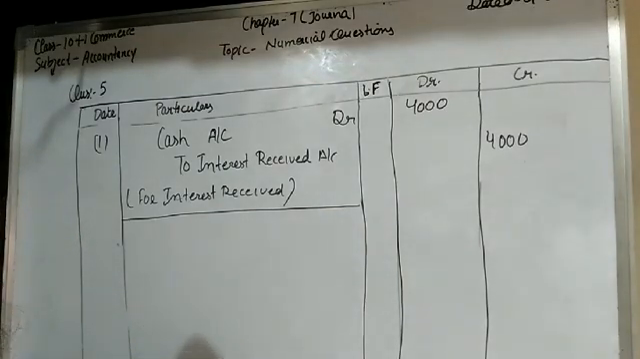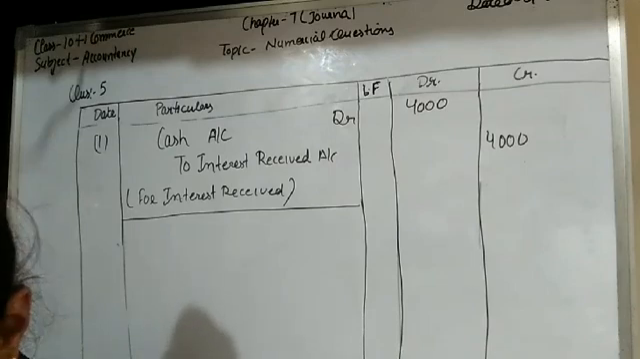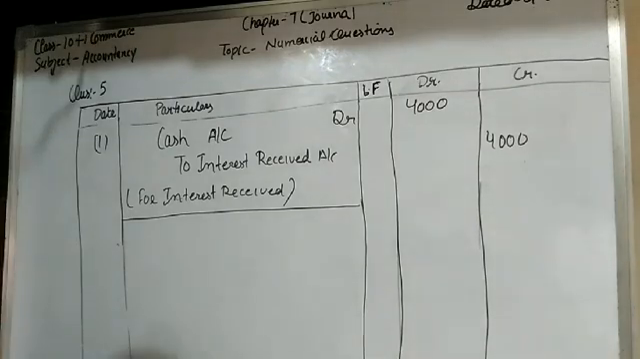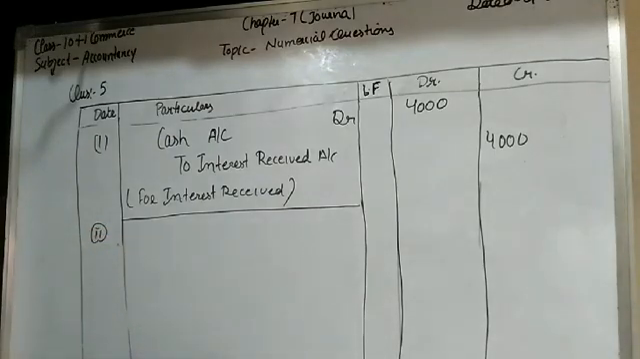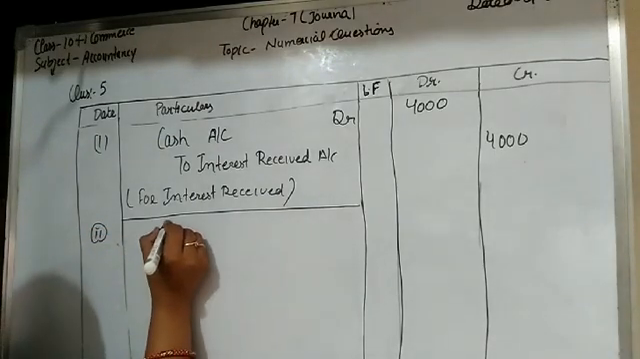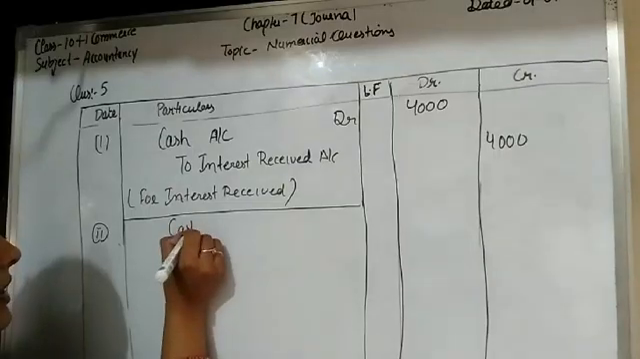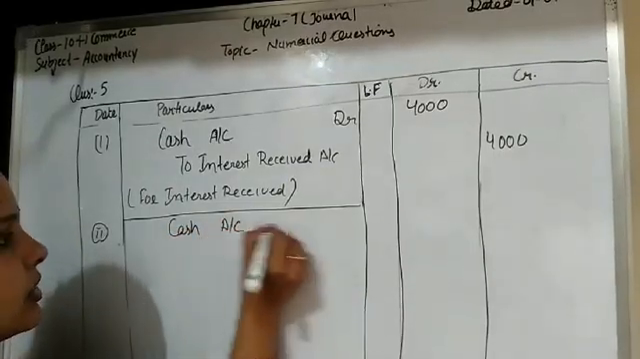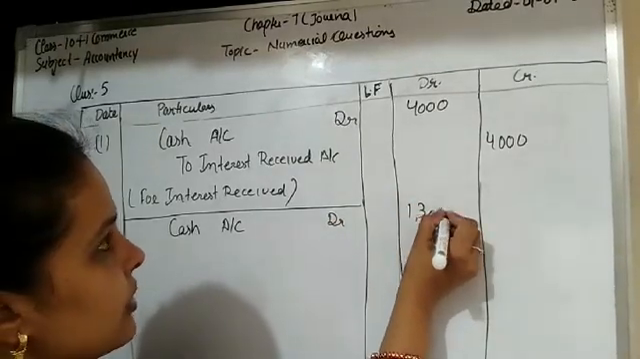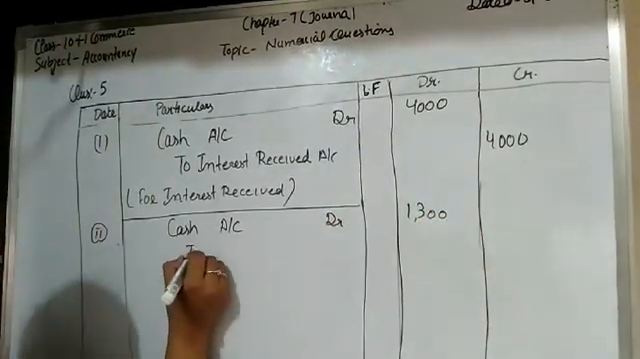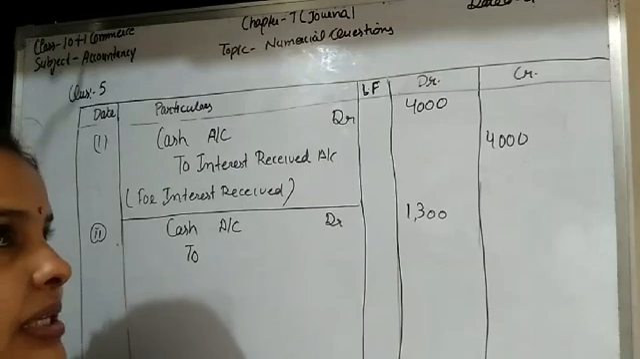Second is, students, commission received rupees 1,300. So students, this is the second transaction. Commission received is also income. Commission is received in the form of cash. So you write here cash account debit, and the amount is 1,300, students. And the name of the income which is received is commission.